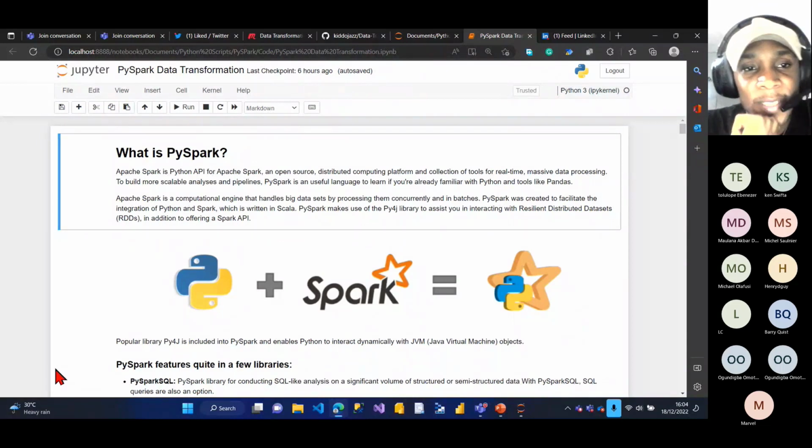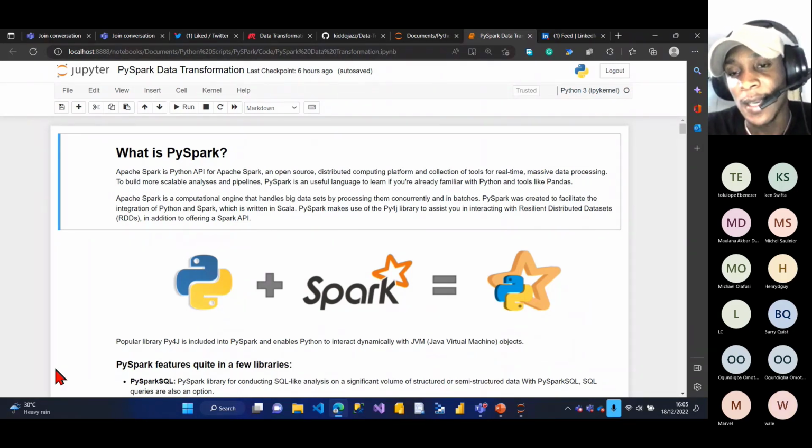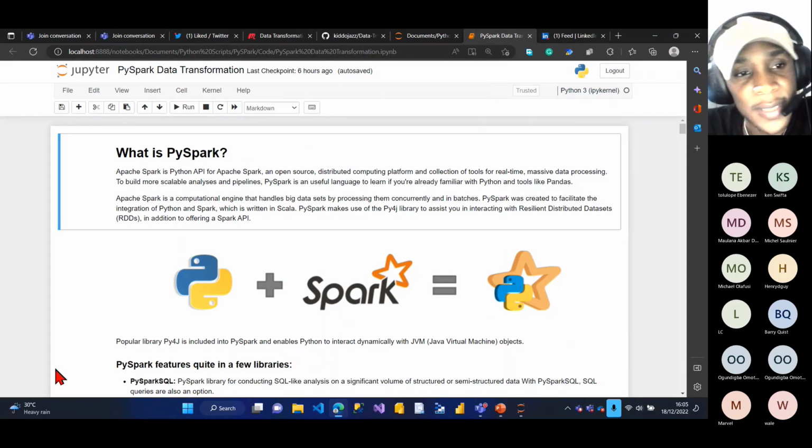PySpark is a Python API for Apache Spark, and it's an open source distributed computing platform, a collection of tools for real-time and massive data processing. Apache Spark is a computational engine that handles big data sets by processing them concurrently or in batch. When something processes concurrently, let me say simultaneously, or in batch, which is different, that's segment by segment.